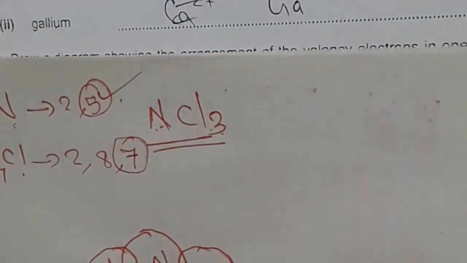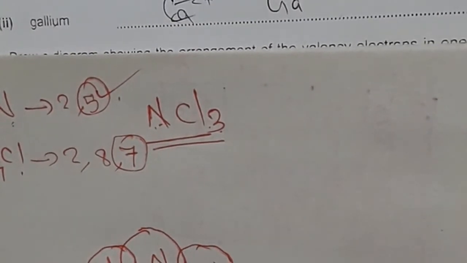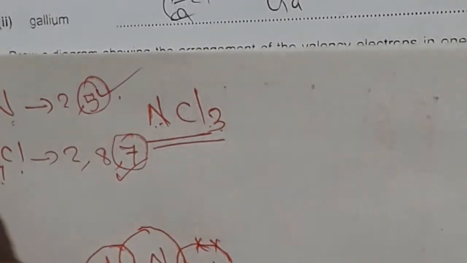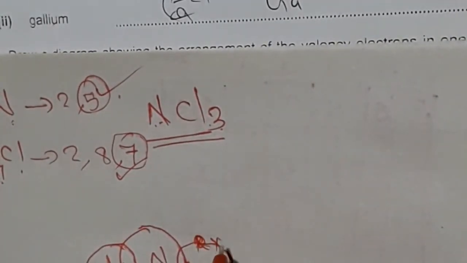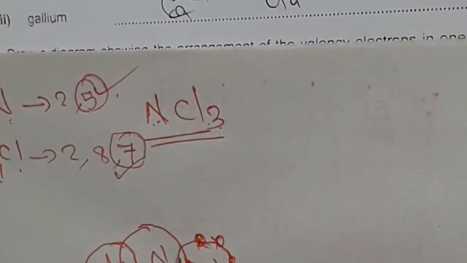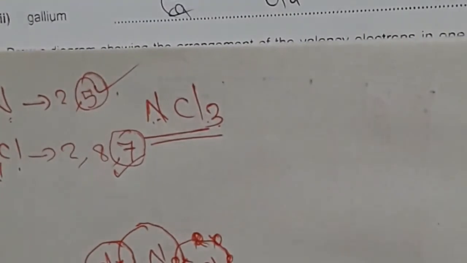1, 2, 3. Look here. Chlorine outer shell 7 electrons. 1, 2, 3. We have to use O to represent electrons of chlorine. 2, 4, 6. Nitrogen and chlorine share 1 pair of electrons: 1 electron from chlorine, 1 electron from nitrogen. In the same way we have to represent all of them.